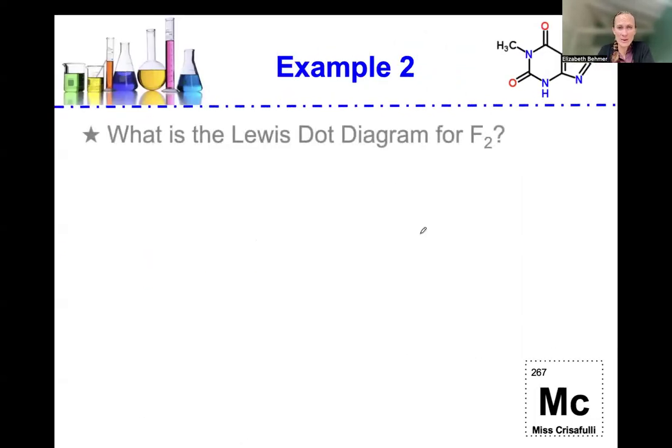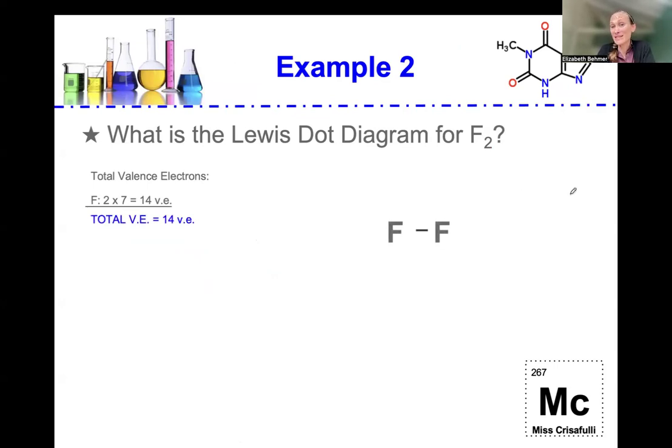Let's go through another example. What is the Lewis dot diagram for fluorine? Total valence electrons in fluorine. Well, we have 2 fluorine atoms, and there are 7 valence electrons in each. So we have a total of 14 valence electrons in this molecule. So let's draw 2 fluorine atoms together.